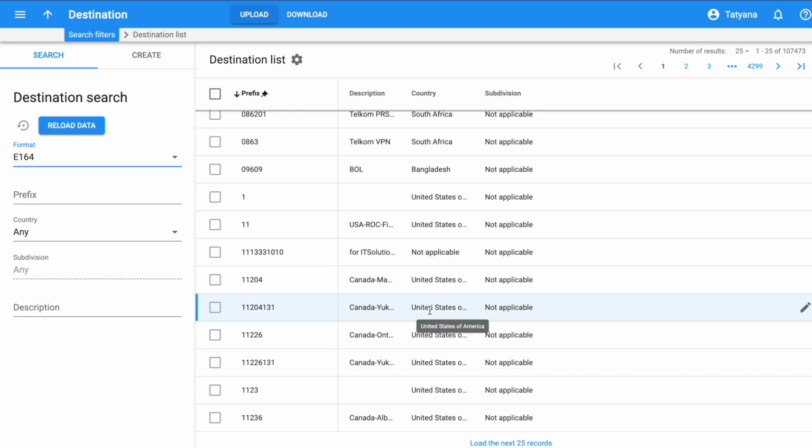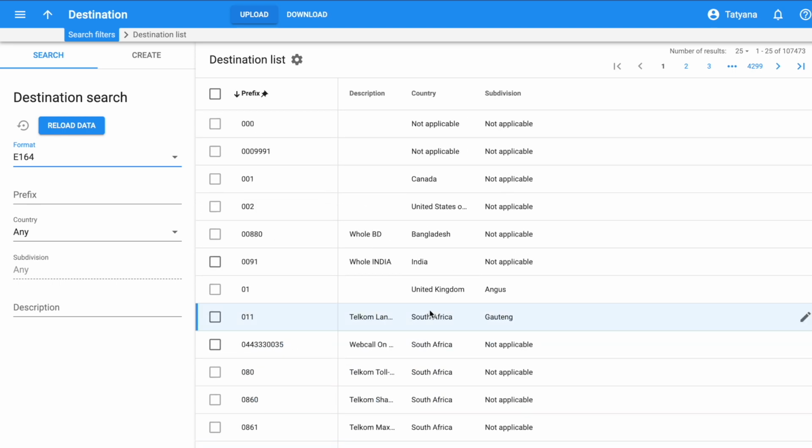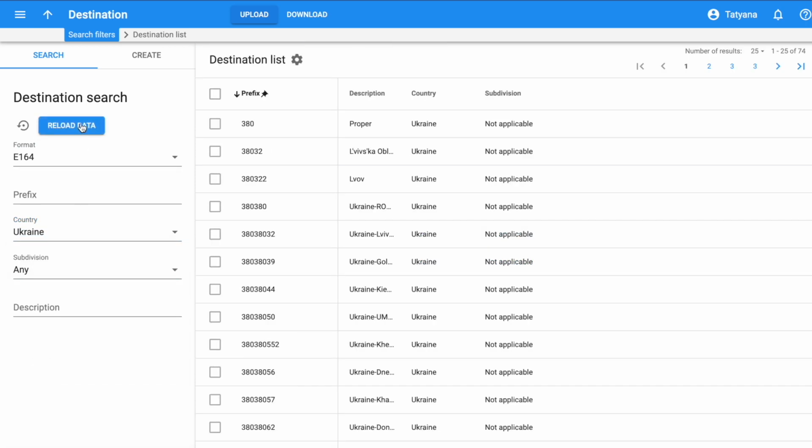Now we see the full list of all destinations in the system. And on the left here, we have a search window. If we want to check what destinations or prefixes are available for Ukraine, for example, we can choose Ukraine here in the dropdown. Let's apply filters. These are all of the destinations that we have for Ukraine in our system. Our parameters, as we have already mentioned, are prefix, country, country subdivision, and description.